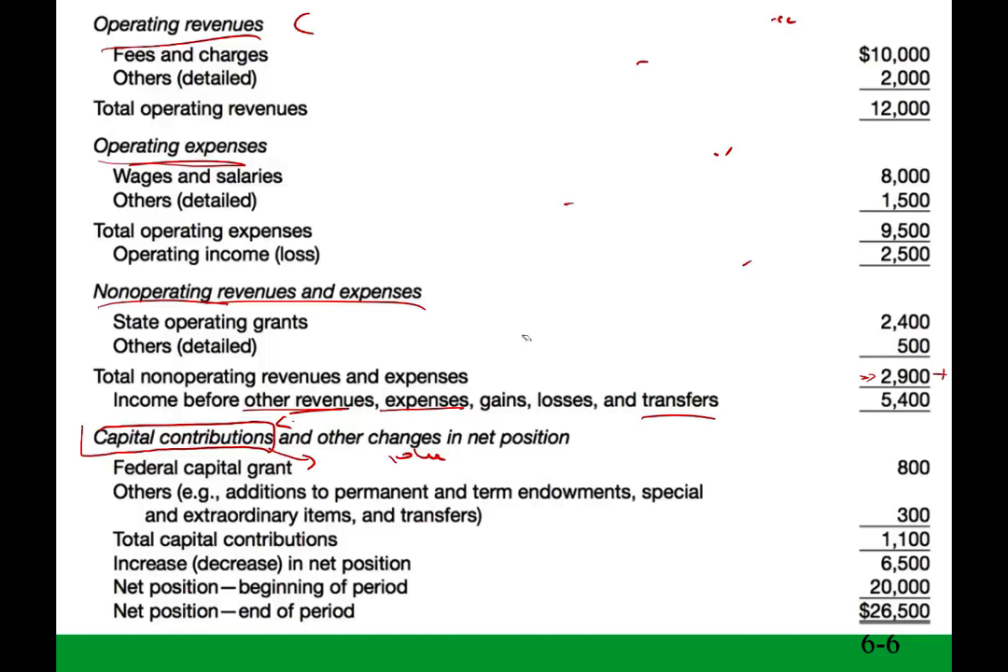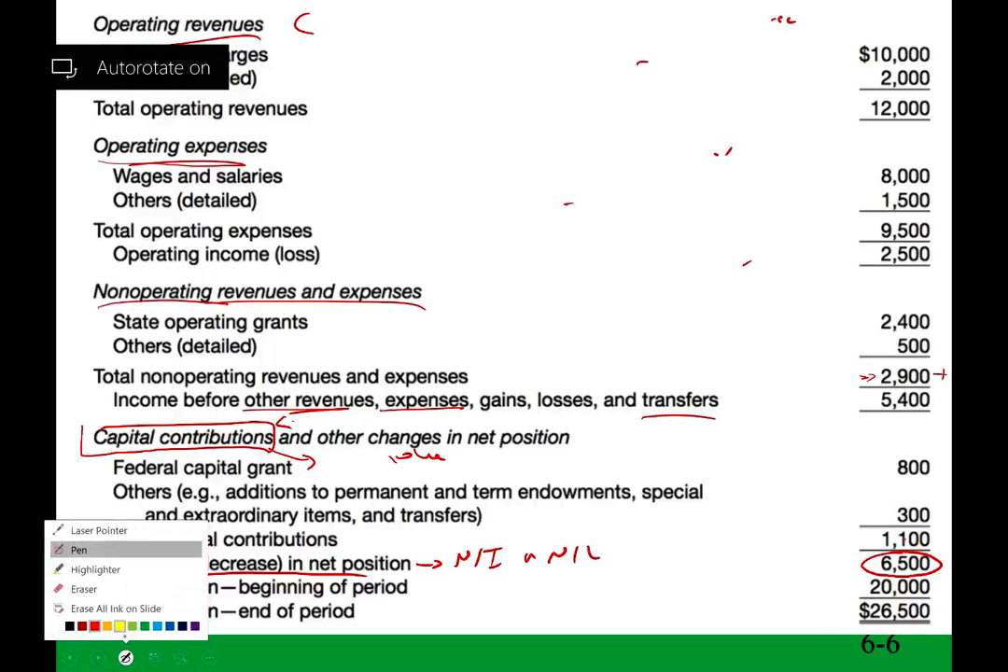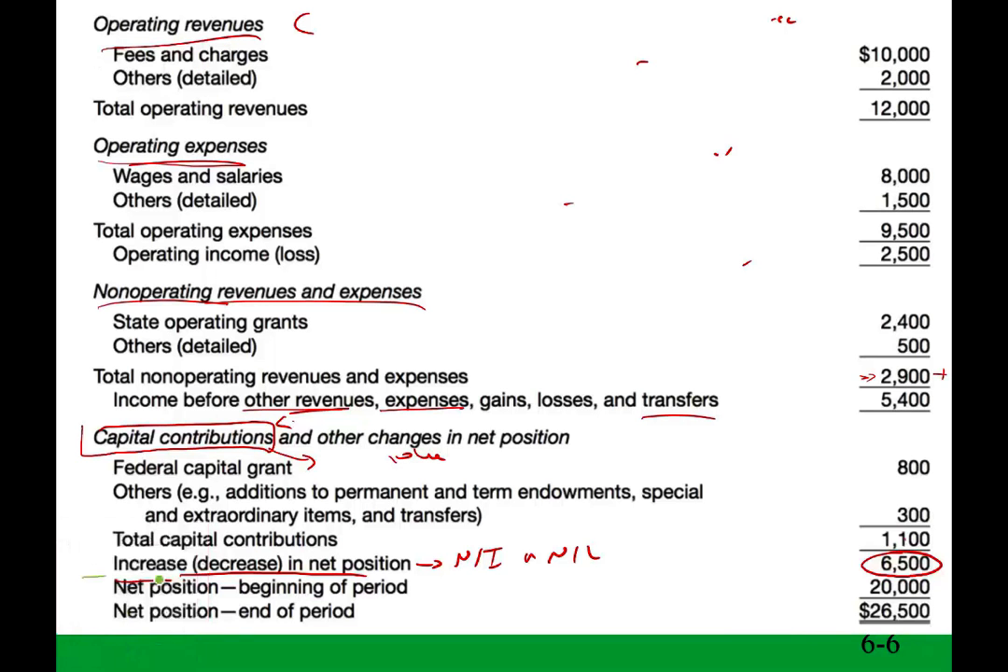Also, what's unique, after we have arrived at the net increase or decrease in net position, which is either net income or net loss, and here it happens to be net income of $6,500, is that we have a rollover equity. We don't stop. Notice here, after we get to the bottom line, we add the beginning net position, then we get to the ending net position. So basically this is a rollover equity.